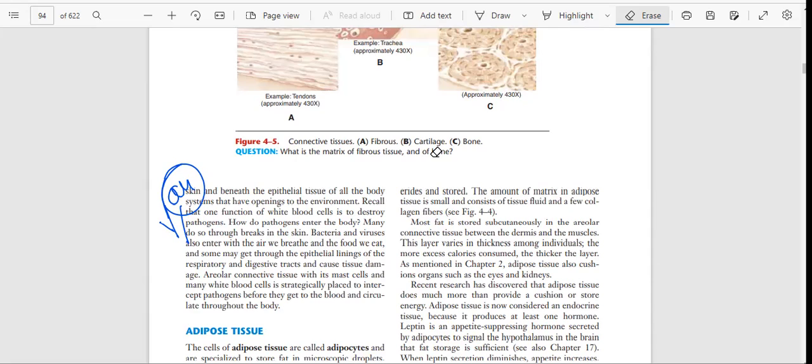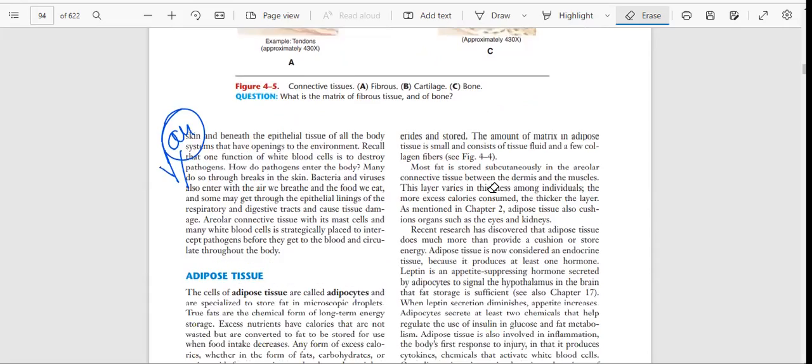So the damage of collagen fibers and elastin fibers present beneath the skin is responsible for old age. Why is this happening? Because fibroblasts don't have that much capacity to produce collagen and elastin.